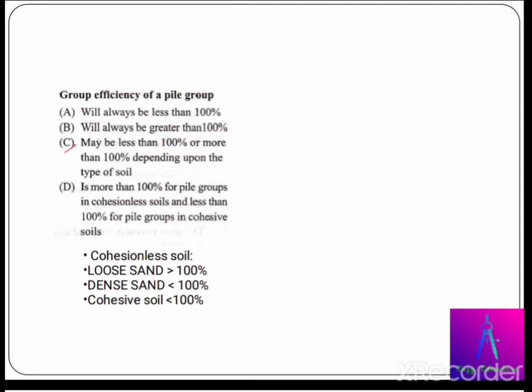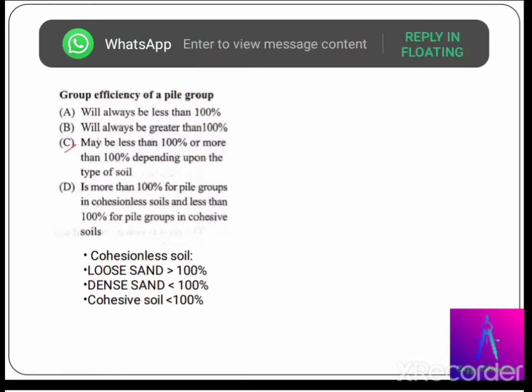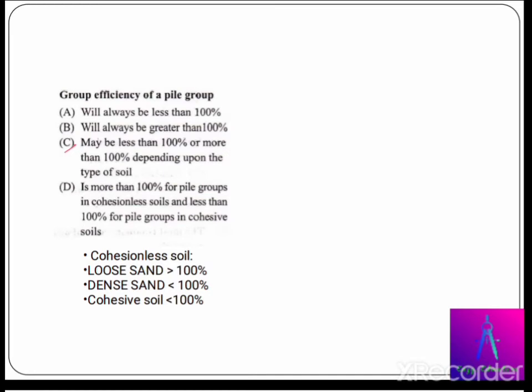In cohesionless soil, the value of C must be equal to 0, and there is some value for the angle of internal friction, denoted as phi. For cohesive soil, there will be some value for C, that means cohesion, and the angle of internal friction, phi, will be 0. Now proceeding to the next question.